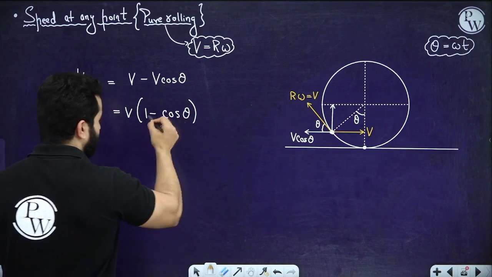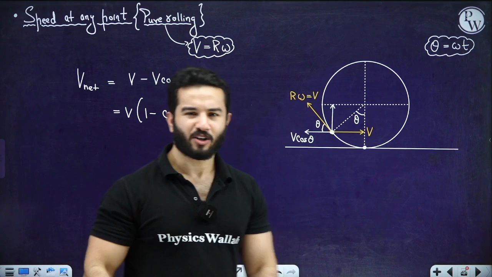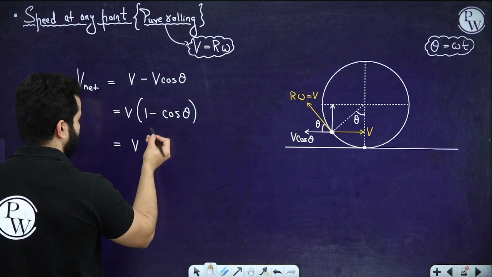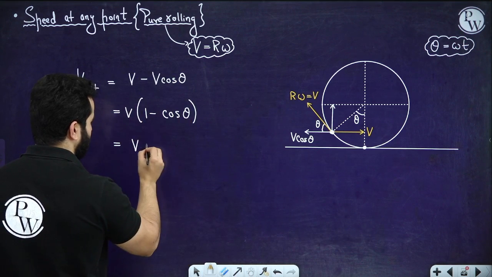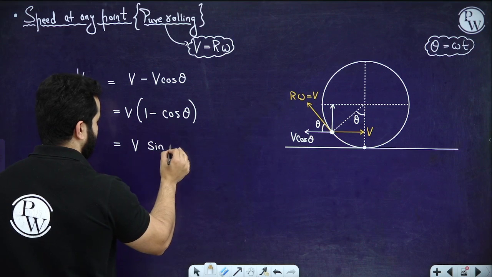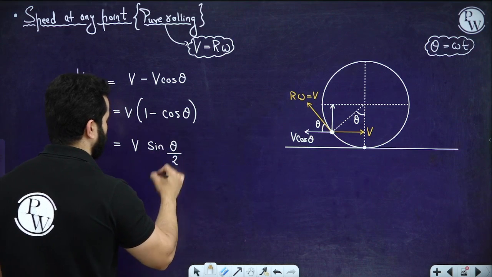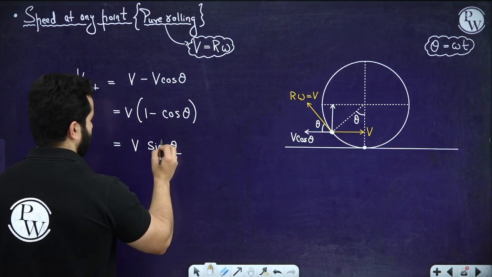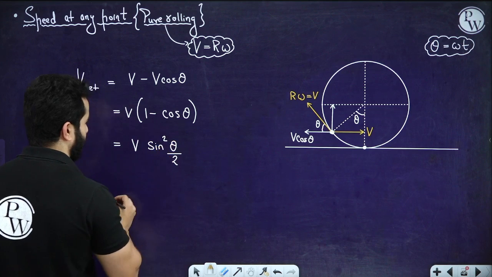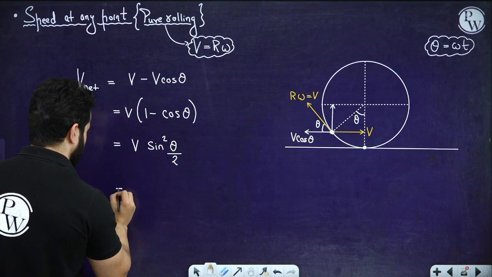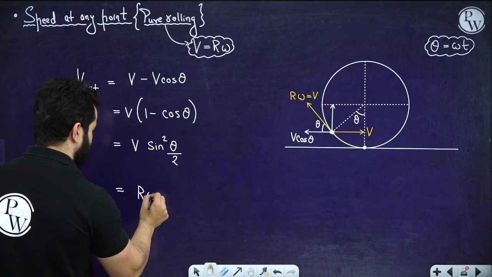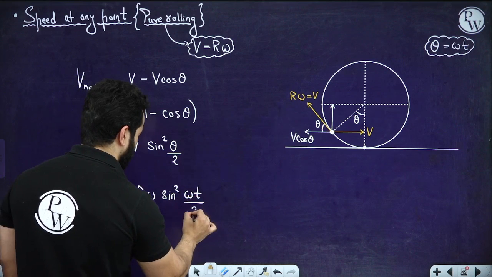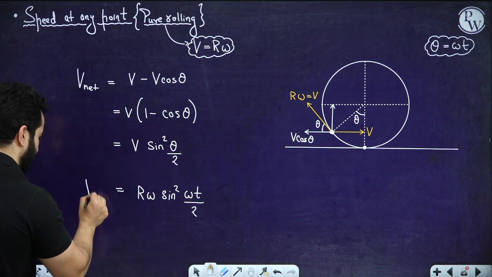I could spend a lot of time writing out all the trigonometric formulas, but this can be instantly written as v times 2 sine square theta by 2. So further, instead of v, we can write r omega, giving 2 r omega sine square omega t by 2. So this is the speed at any point.